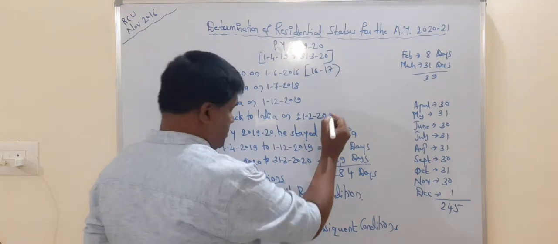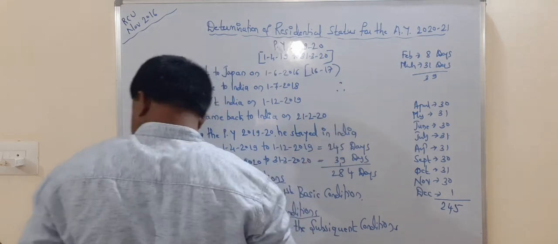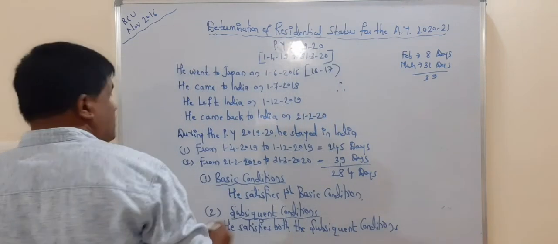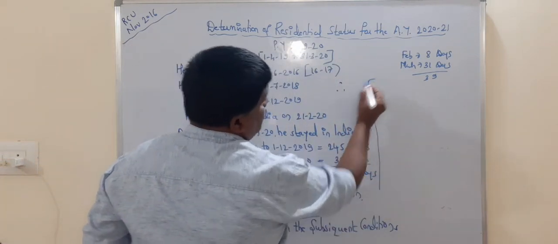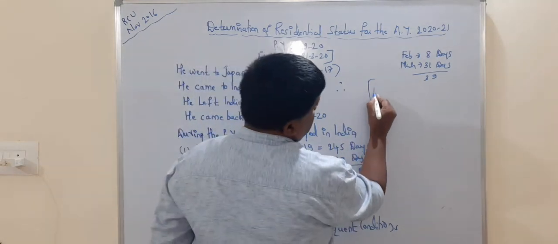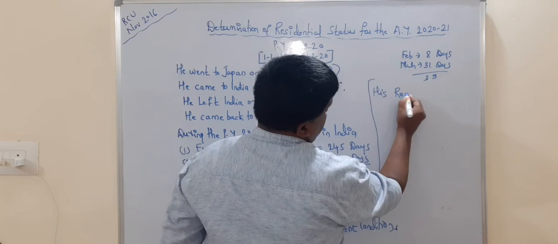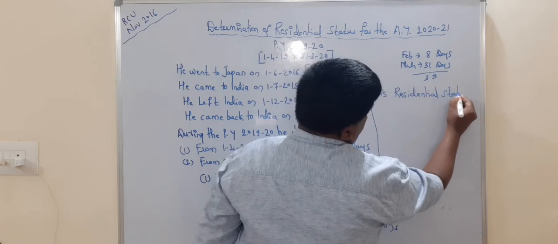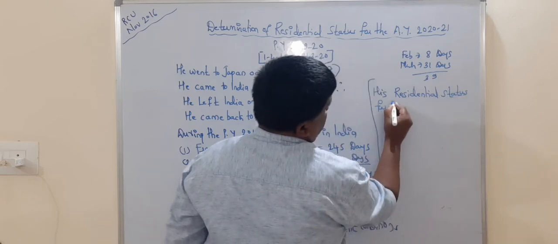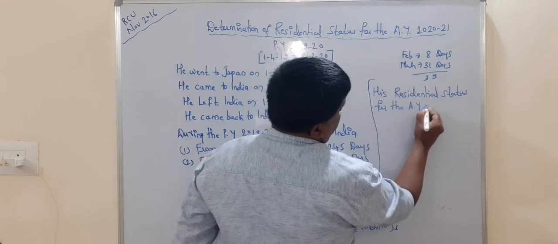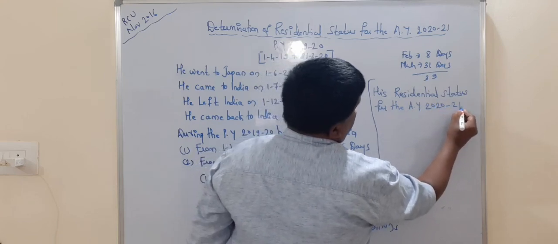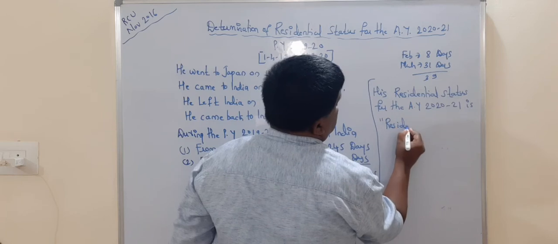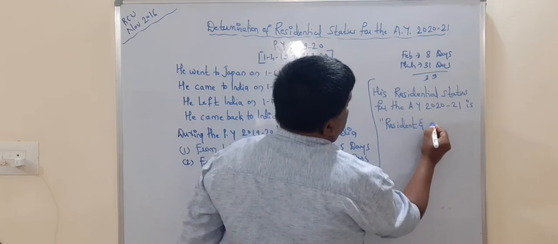Okay, you write lastly, take note here. Therefore, his residency status for the assessment year 2020-2021 is resident and ordinary resident.